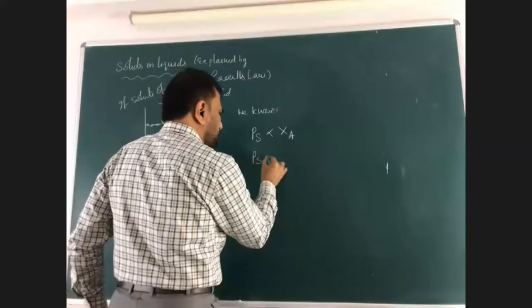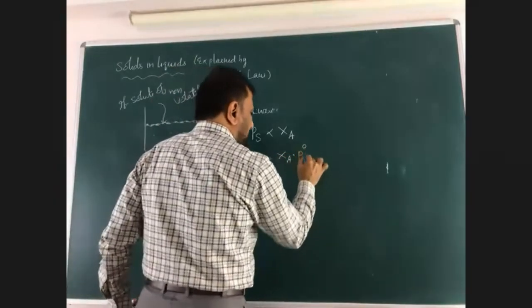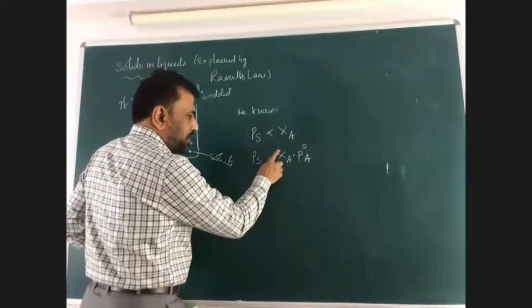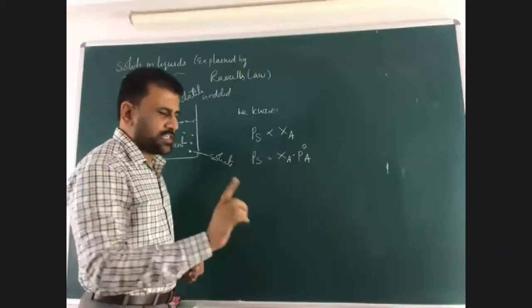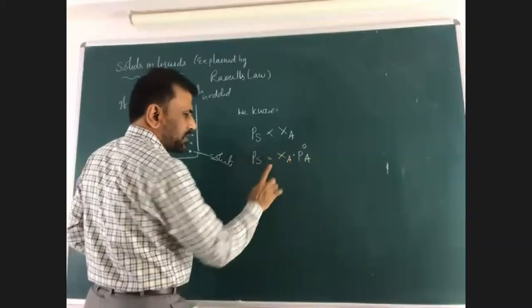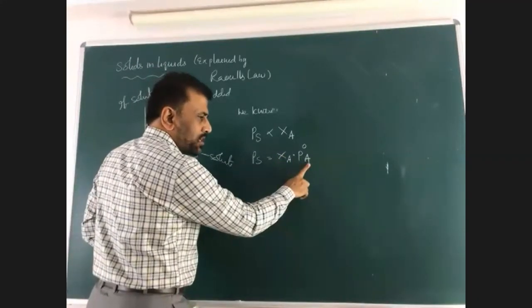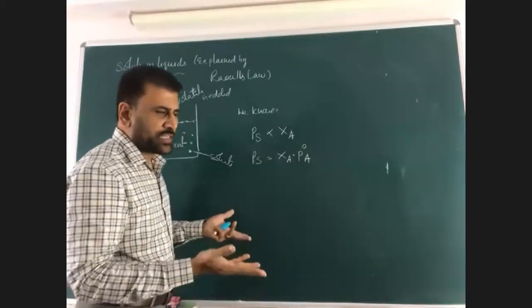Vapor pressure of the solution is equal to the mole fraction of the solvent times P naught A. Now look at this. If only solvent is present, no solute, then the mole fraction XA becomes 1. If it is 1, the vapor pressure of the pure solvent is nothing but the solution, because the solution is not available there. It is actually only solvent.